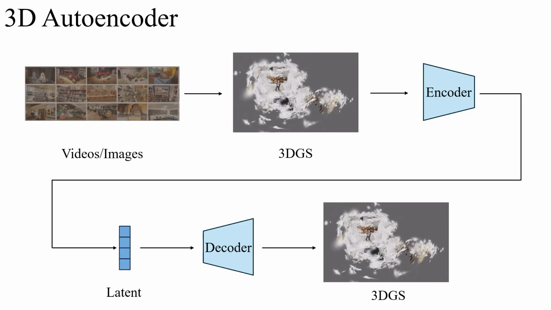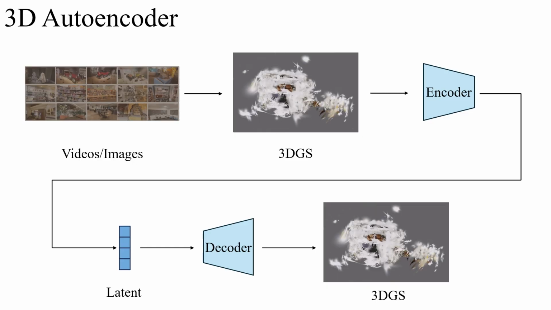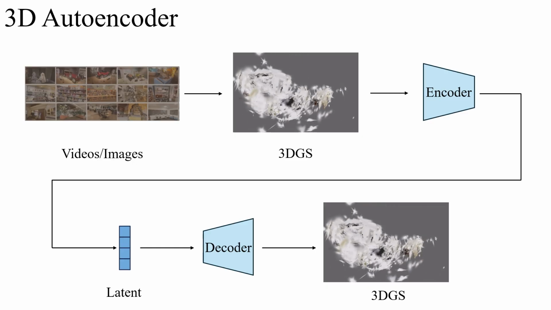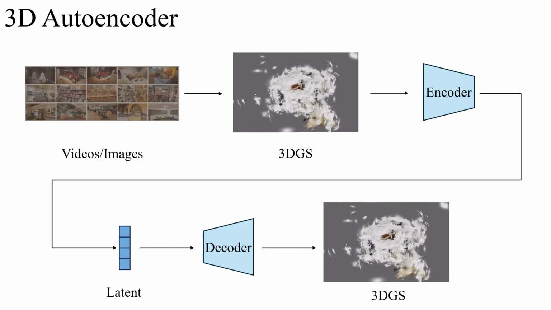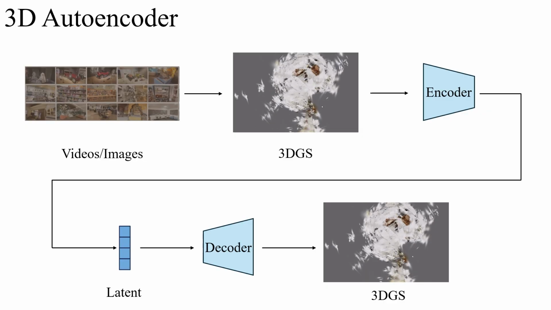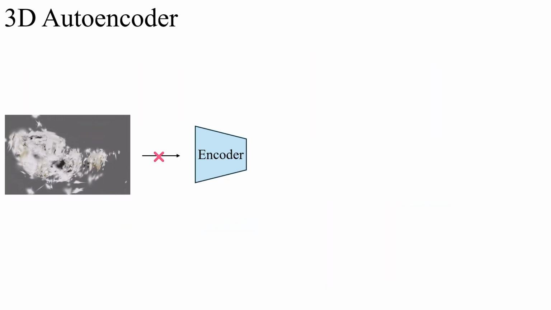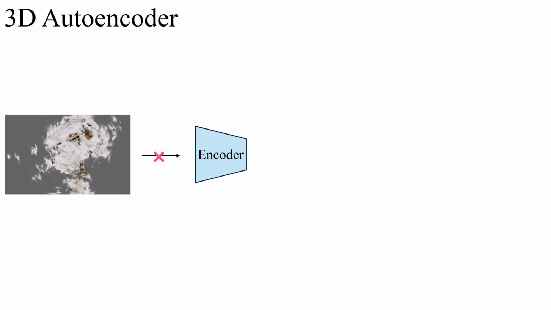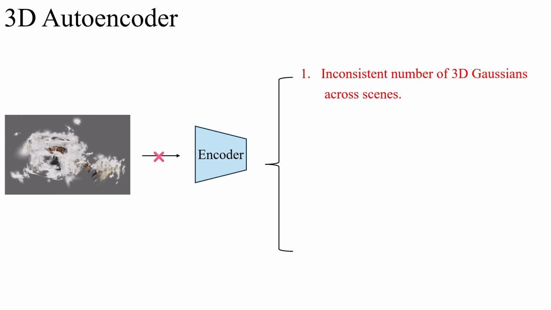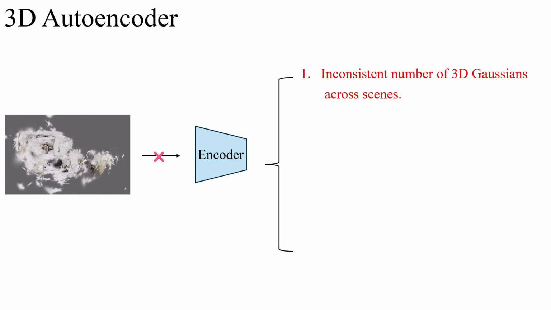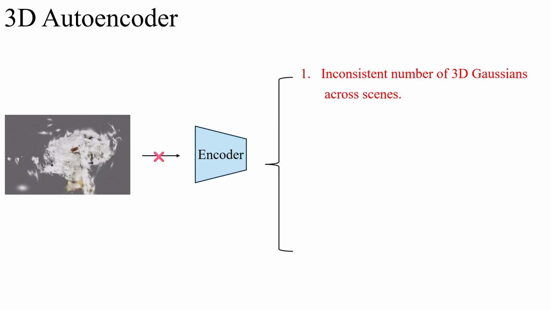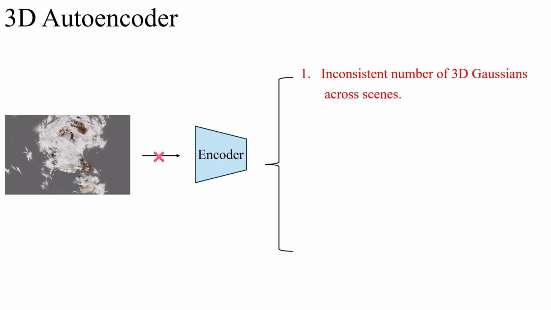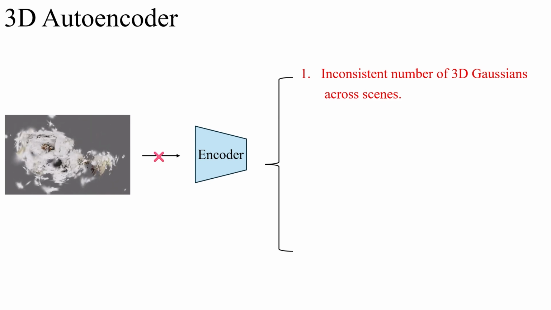We run 3D GS optimization on the DL3DV-10K dataset to get many per-scene optimized scene-level 3D GS. However, we found that it is non-trivial to train such an encoder and a decoder because of several challenges. First of all, if we run 3D GS on different videos or multi-view images, we will end up with different numbers of per-scene 3D Gaussians.